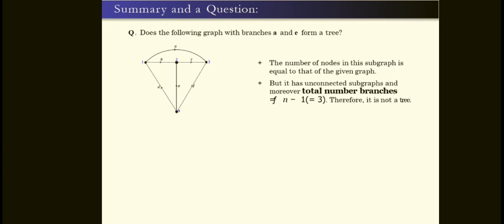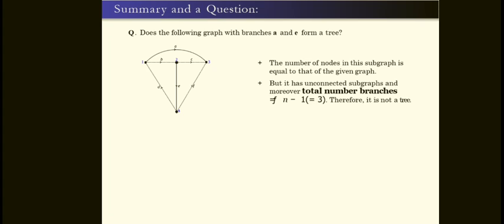It may be no. The number of nodes in this graph is equivalent to that of the given graph, but it has unconnected subgraphs, and moreover the total number of branches should be equivalent to n minus 1, which is equal to 3, because we have nodes 1, 2, 3, 4.